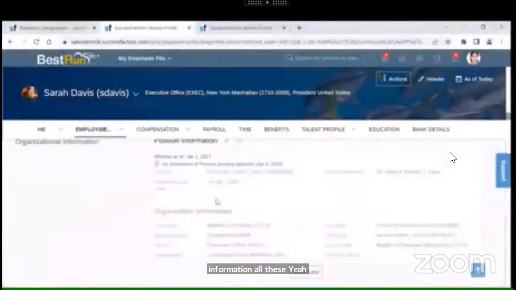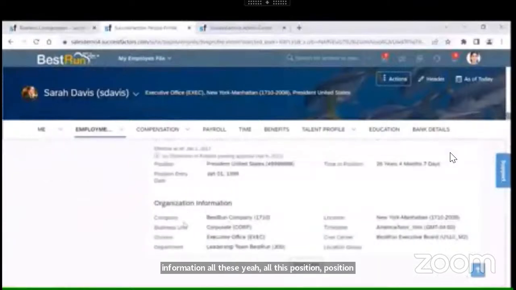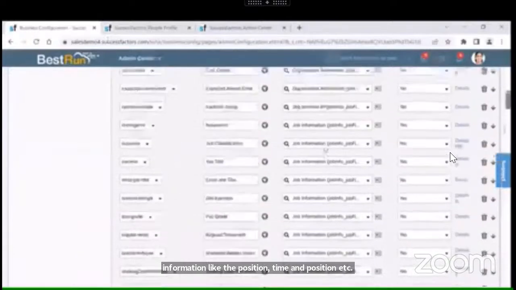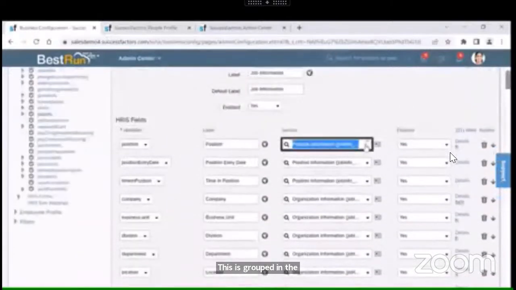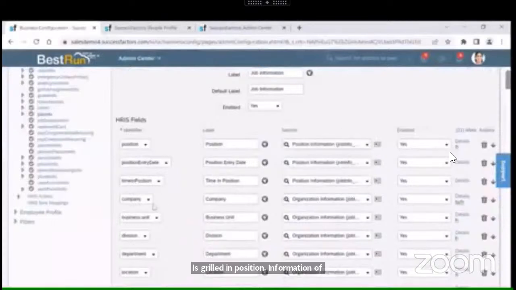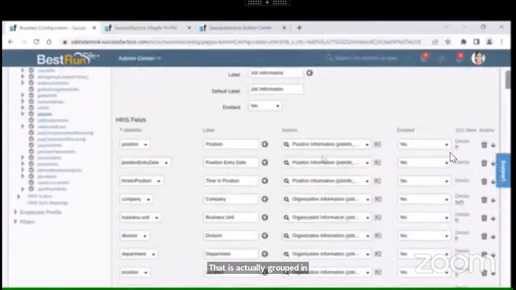And also the organizational information and position information, like position and so on, are grouped in the position information section. The other fields, like company, business unit, division, etc., are grouped in organization information. So this is actually the purpose of a section.